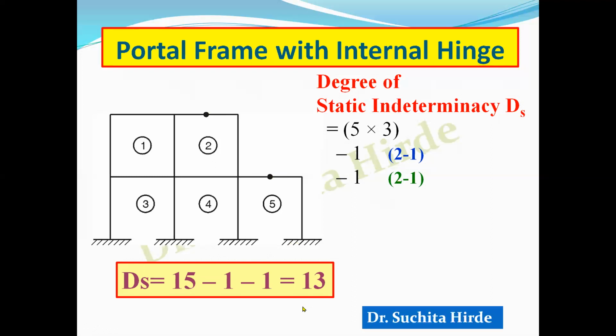So it is very simple to calculate mechanically the degree of static indeterminacy of any frame. So what you have to remember is for every hinge support you have to deduct 1, for every roller support you have to deduct 2, and for hinge you have to count the number of members which are connected to that hinge, deduct 1 from that, and then deduct that number from total degree of indeterminacy to get the value of degree of indeterminacy for that case.